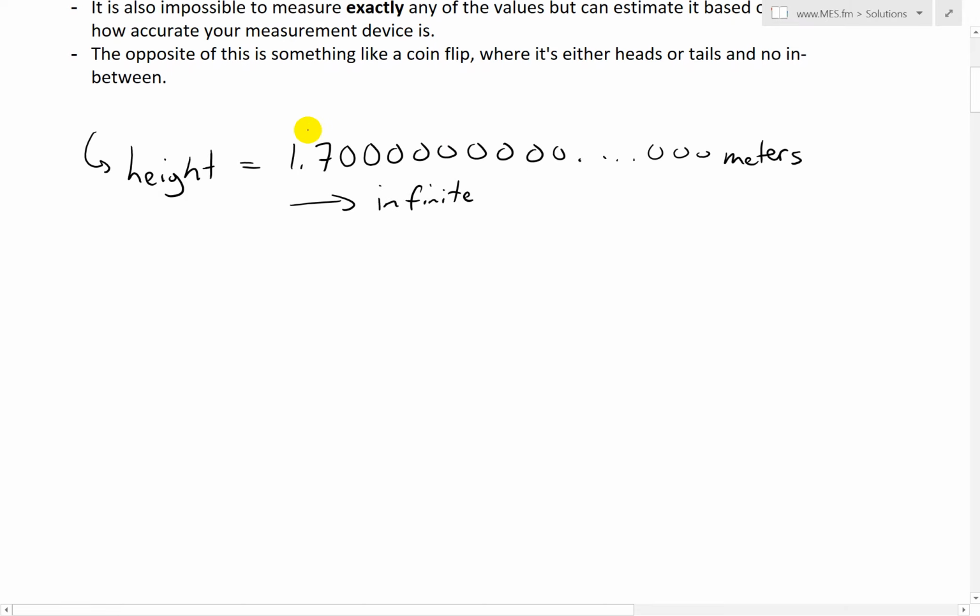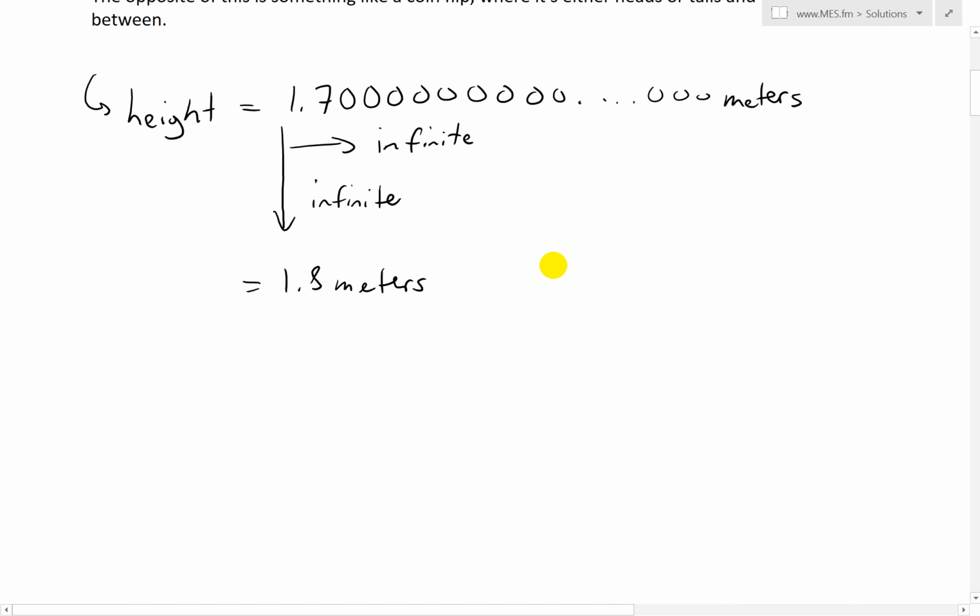And also, if you were to see the difference between 1.7 and 1.8 meters in height, there's again an infinite number of possibilities, because these are all infinite across. So you're going to have 1.710000, etc., 1.75000. So there's infinite in both ways. It's impossible to exactly measure at one point.